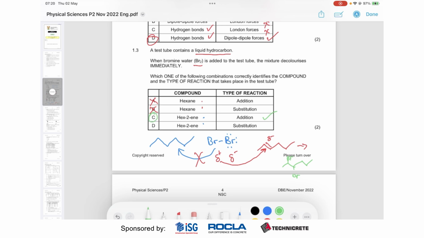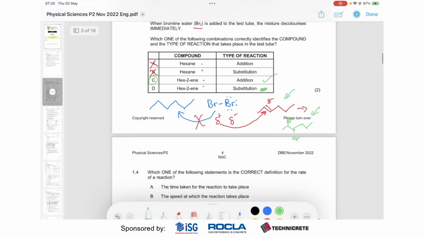There's no oxygens, nitrogens, or other haloalkanes in order for it to be a substitution. There's nothing to substitute. It's just adding across the double bond. No hydrogens are lost. All the hydrogens that were in this molecule are still in this molecule. All we've done is added bromine across the double bond. So definitely it is an addition reaction.